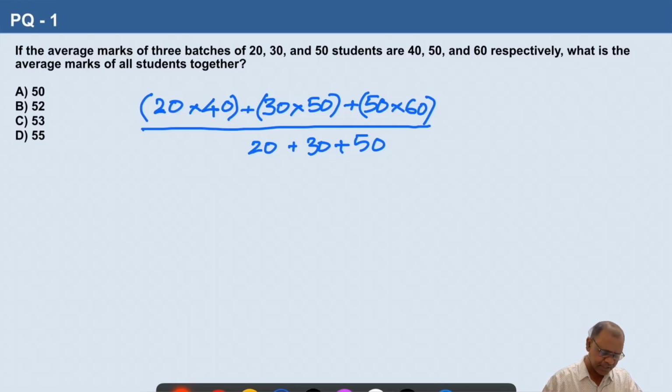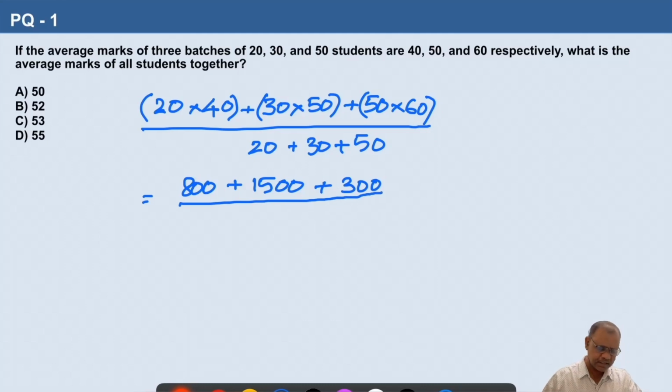20 multiplied by 40 is 800, plus 30 multiplied by 50 is 1500, plus 50 multiplied by 60 is 3000, divided by sum of the number of students in all the three batches. 20 plus 30 is 50, plus 50 is 100. So, the sum is 800 plus 1500 is 2300.